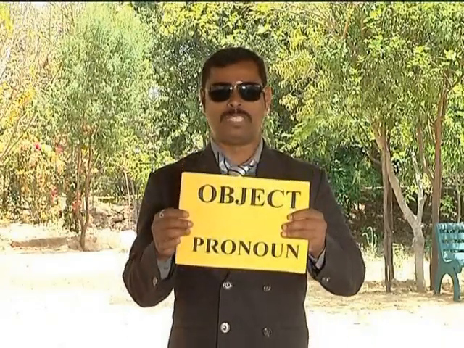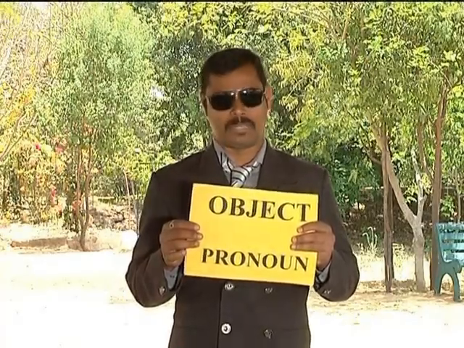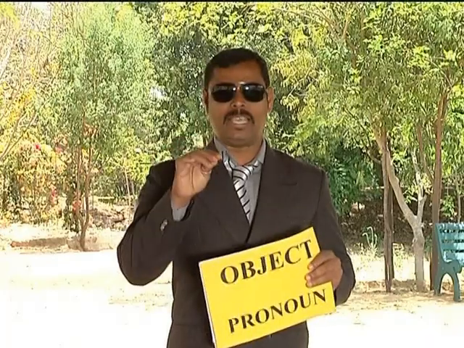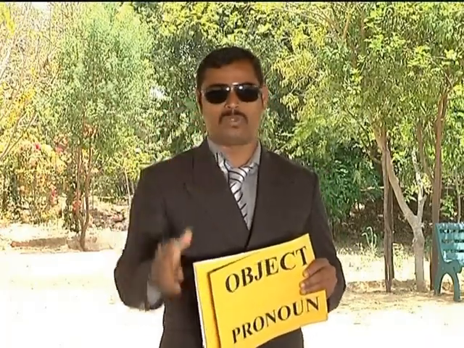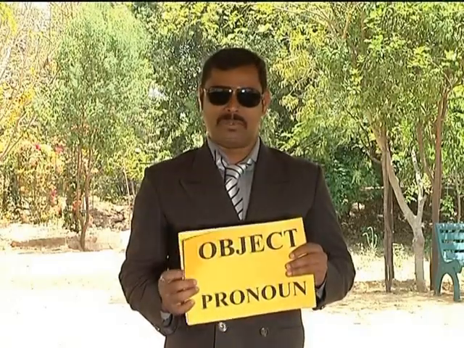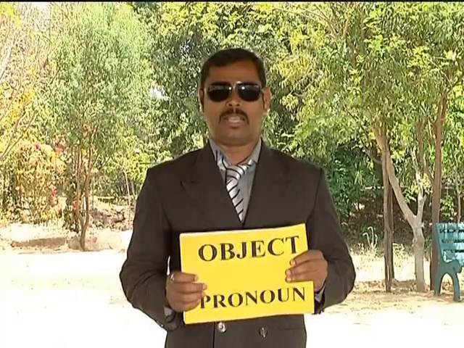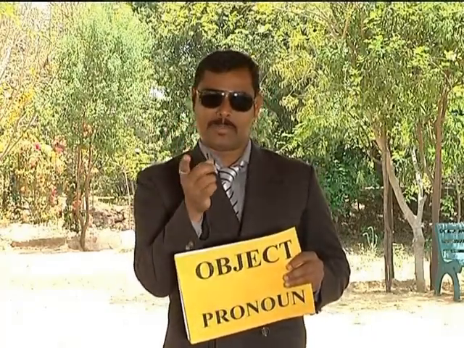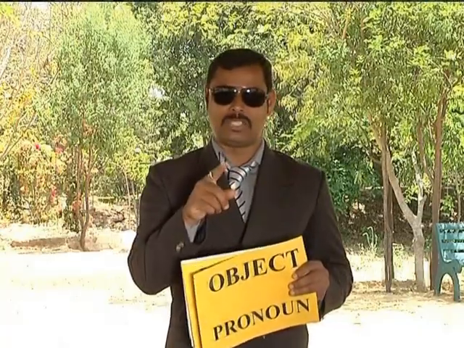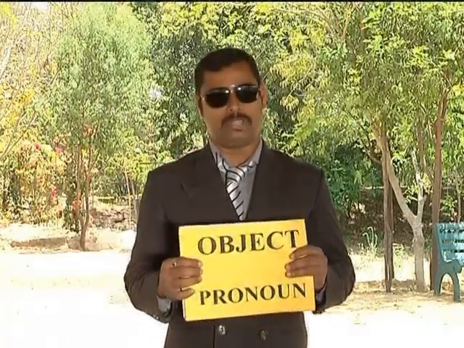In pronouns, the second one is the object pronoun. Object means that on which the action is performed will become the object word. It may be a person or anything. Usually object words are used always after the verb. In other languages, this object word always comes before the verb. But in English, the object word always comes after the verb.